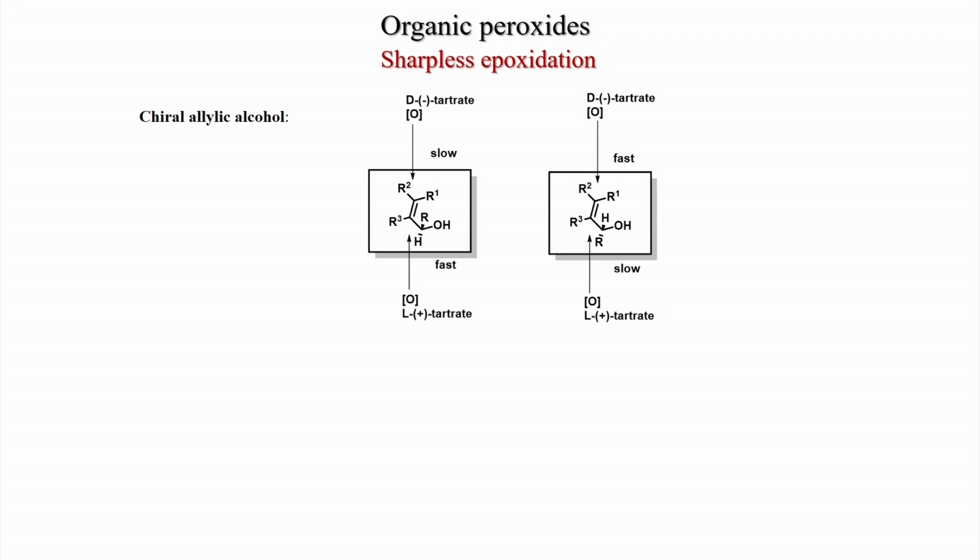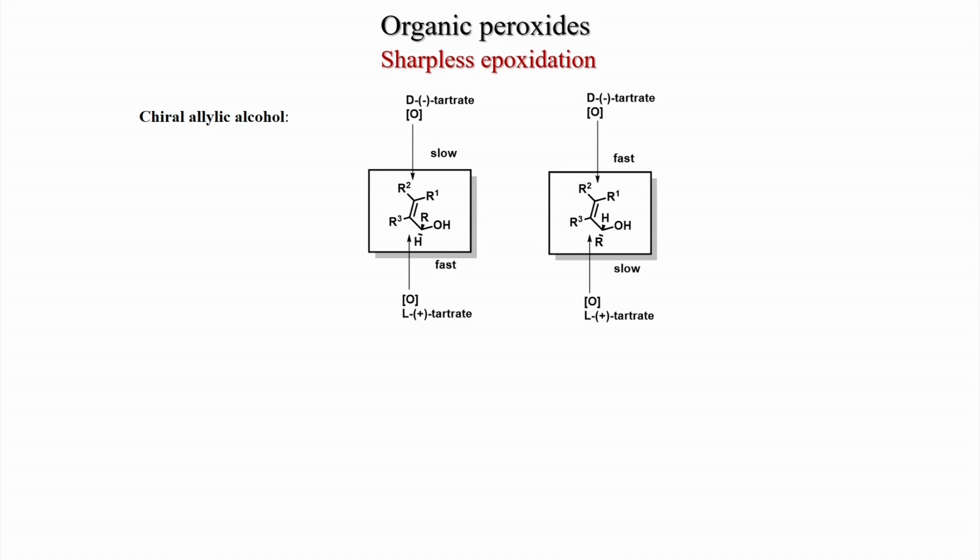So, this reaction will be slow, because the top face is blocked by the R group. On the other hand, if you see the down face, hydrogen is there. So, it is no problem, because the substitution is on the top side, it is blocking. So, the down face is open. So, the reaction with plus tartarate will be much faster.